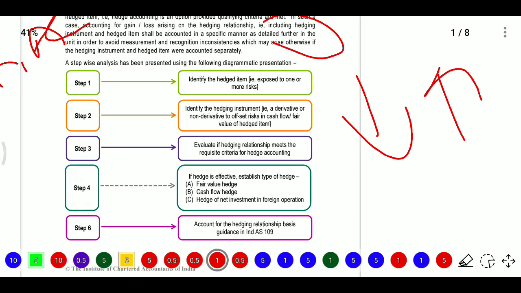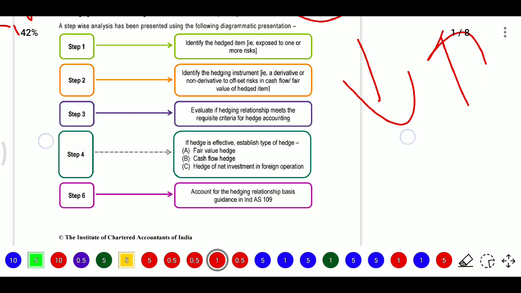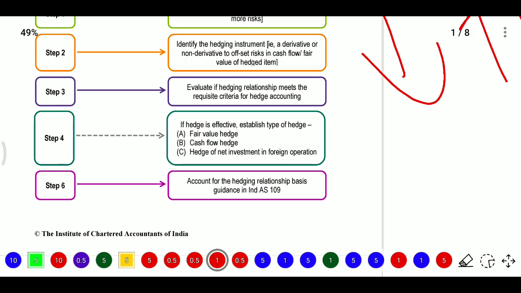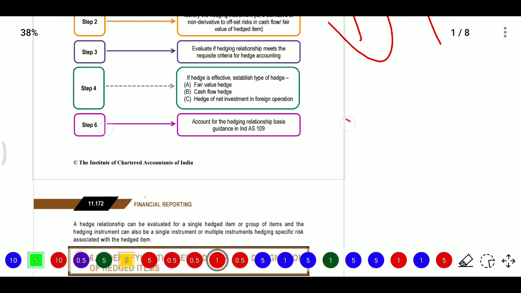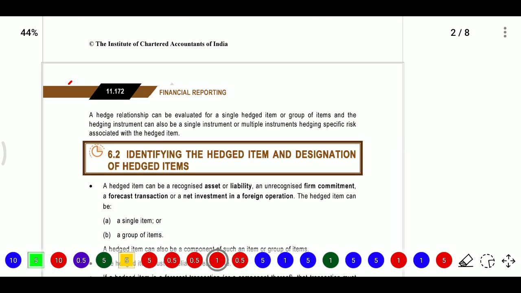So what we are doing in hedge accounting, firstly we need to identify the hedge items. After that we need to identify the hedge instrument, next the hedge relationship, and for which effective hedgement, which type is effective. We need to identify fair value, cash flow, or hedge of net investment in foreign operations. After that we need to guide the relationship as per 109.